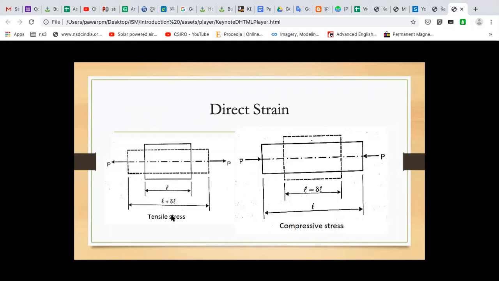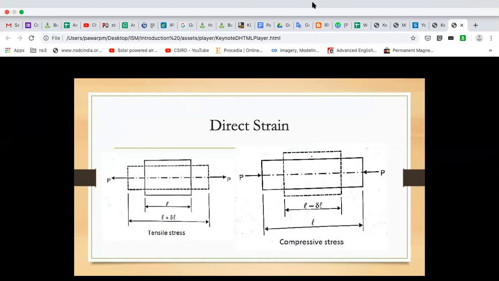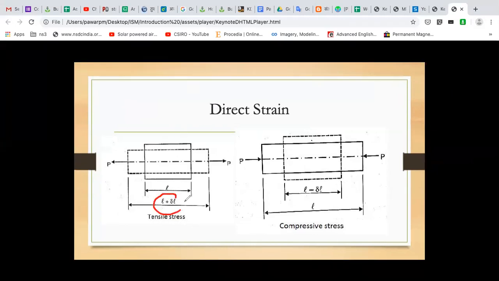But this we discussed, direct strain. In direct strain there will be two cases: one is tensile and the other is compression. In case of tensile, changed length will be L plus del L, where the increased amount is del L. Whereas in compressive case, it will be L minus del L, where del L is the reduced amount.